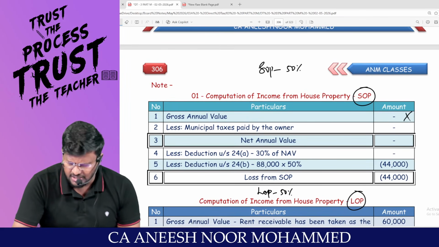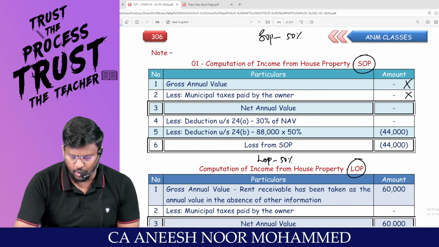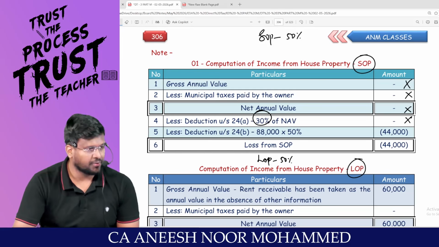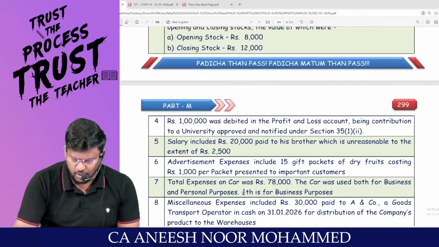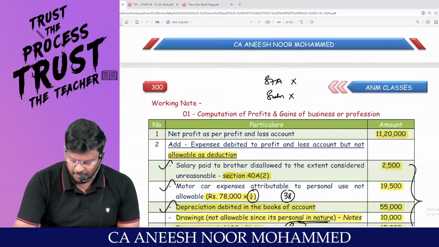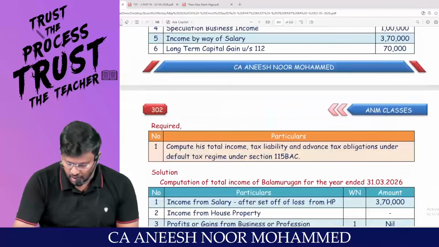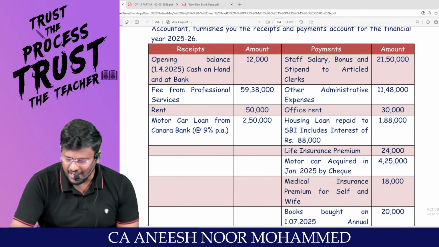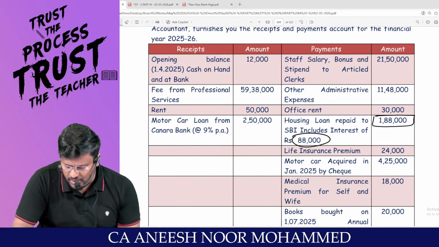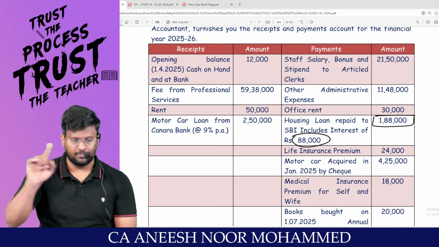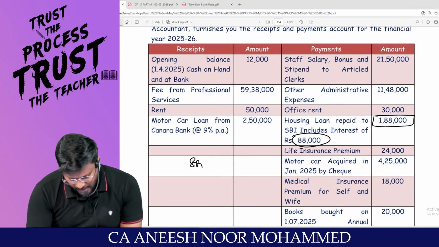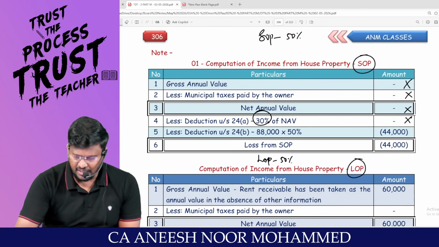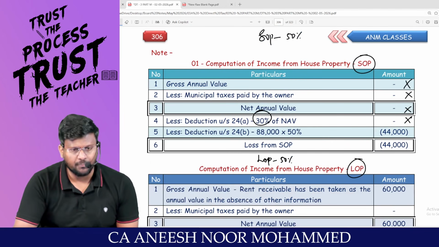For a self-occupied property, GAV will be nil. Less: local taxes paid by the owner, nil. Net annual value, nil. Deduction under section 24A, 30% of net annual value, nil. What is the total interest, my dear lovable students? What is the total interest paid? 88,000. Because if you see the cash account, total amount paid by them is 1,88,000. In that 1,88,000, 88,000 is for the house as a whole. So 88,000 divided by 2, 44,000 is the interest attributable to self-occupied property.